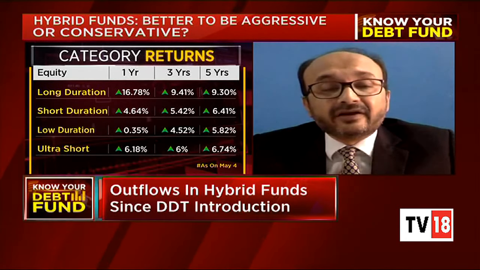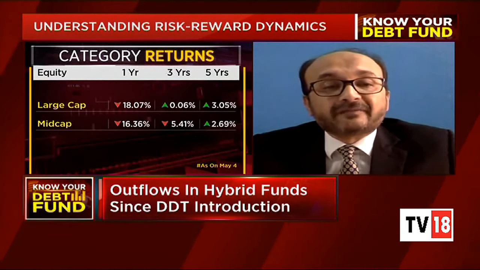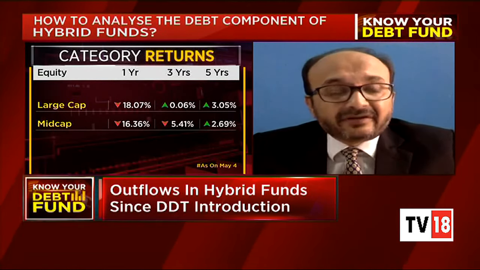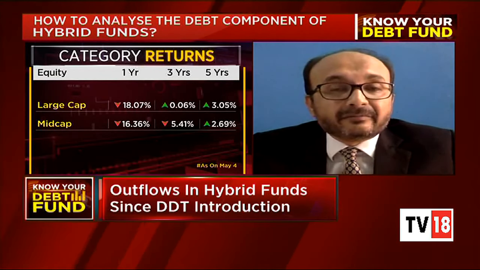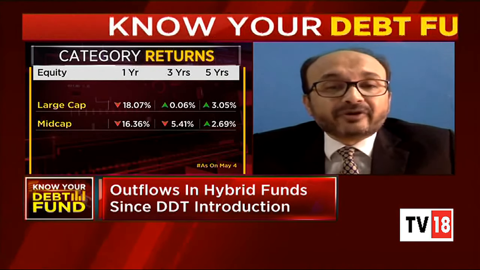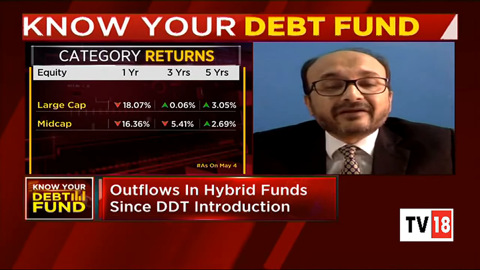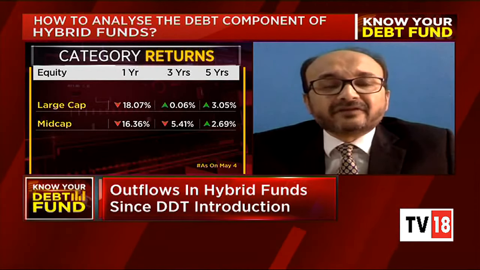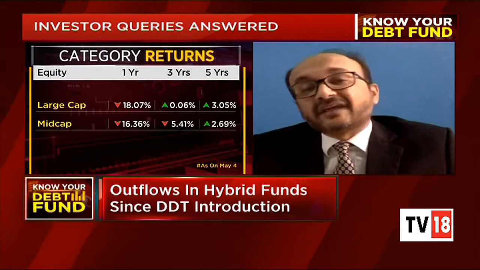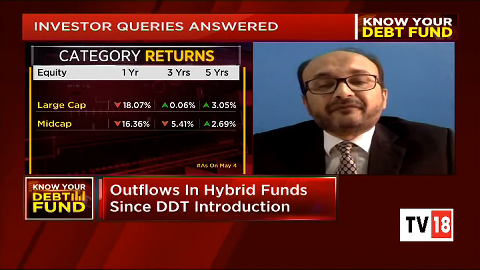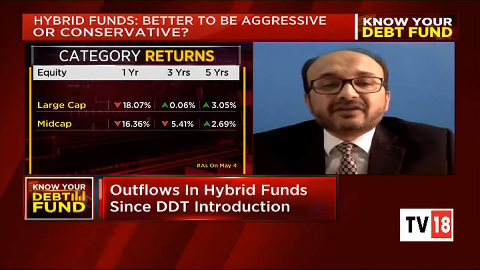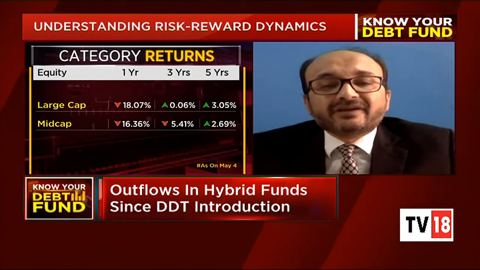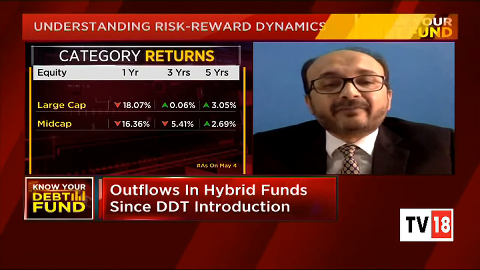And like I said earlier, the not so good quality of debt paper has added to the pain. The second thing is that, internally also, we have seen that the management of the debt component in the hybrid category has been very, very broad-based. Some people completely believe in AAA and sovereign papers, and then there are some who have always believed in AA type papers, and that has caused a major deviation. So the investor has not got a stable portfolio in his debt component of the hybrid category.